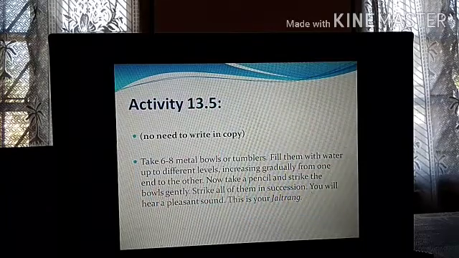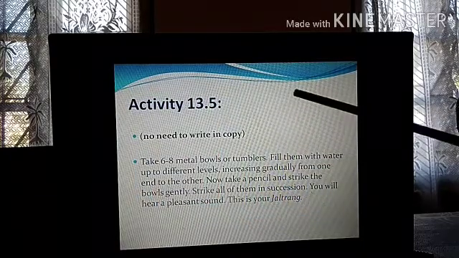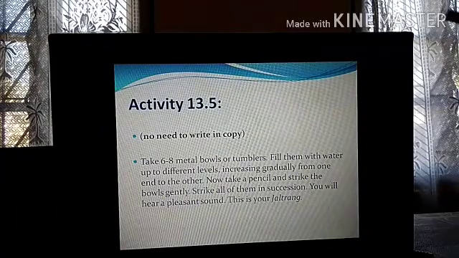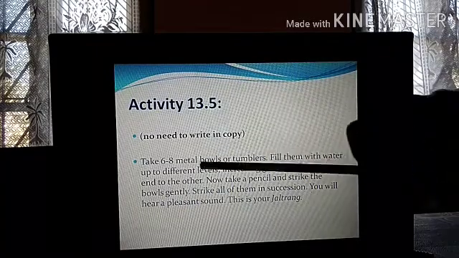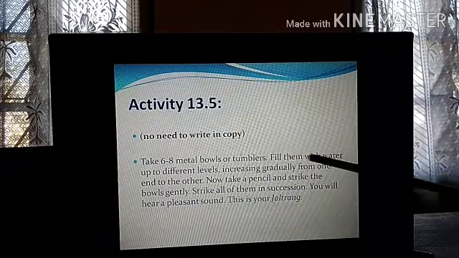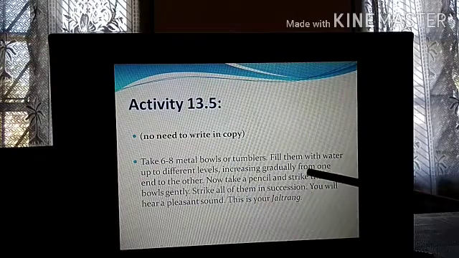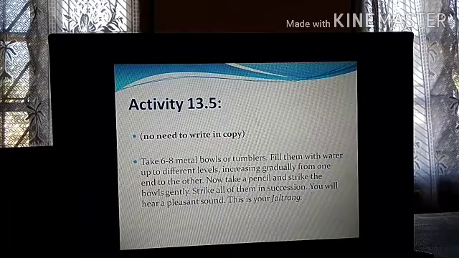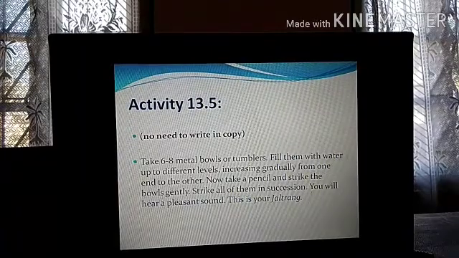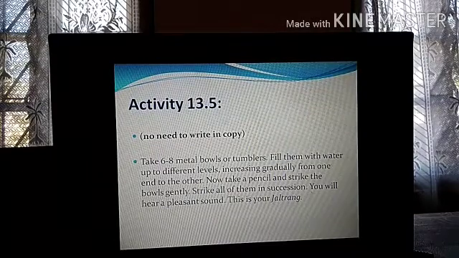Now you have another activity, 13.5. This is also not needed to write in copy. Take 6 to 8 metal bowls or tumblers, fill them with water up to different levels, increasing gradually from one end to another. So suppose you take 6 glasses, and you arrange them in one line. Starting from the first glass to the last glass, you fill it with water, but the levels of water should be in ascending order.